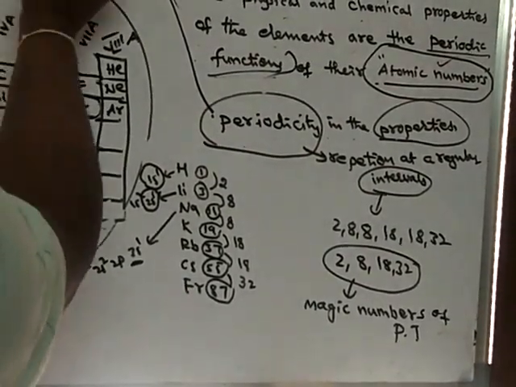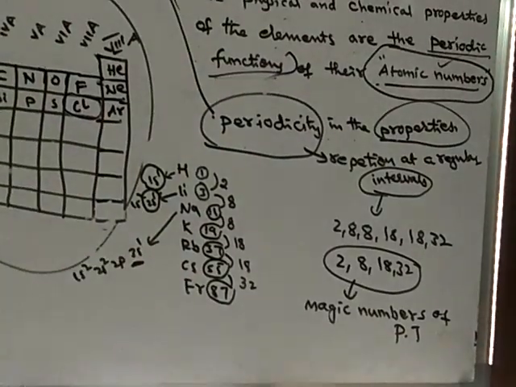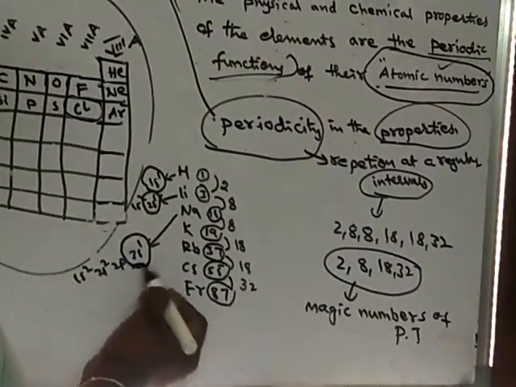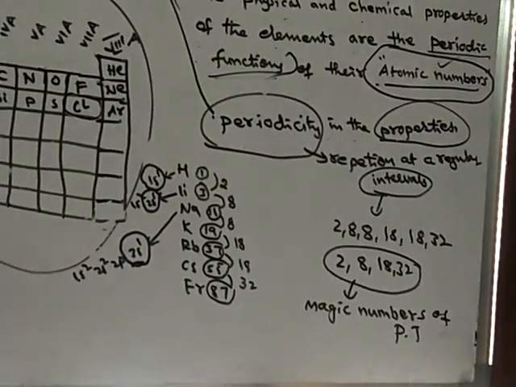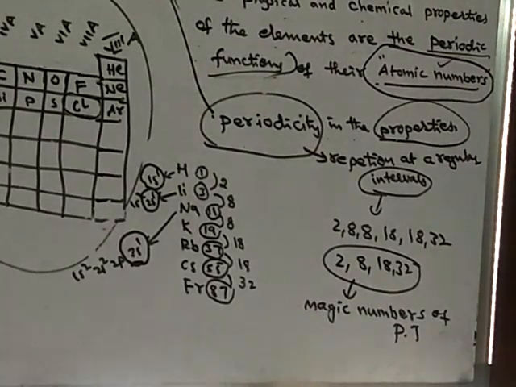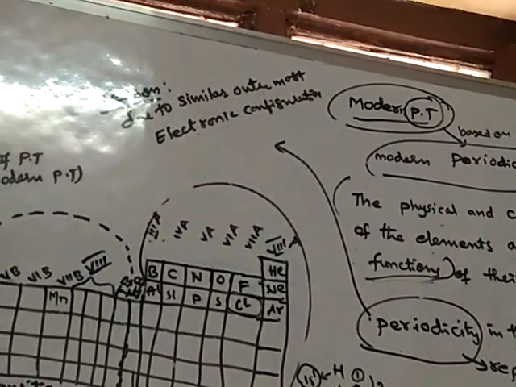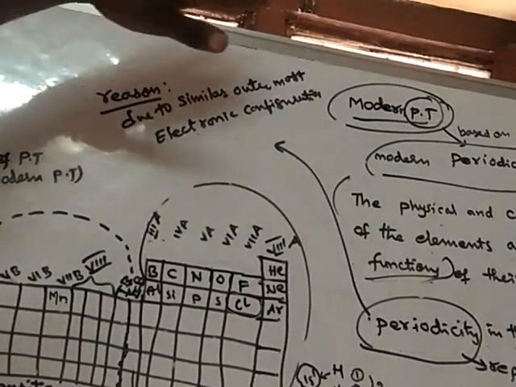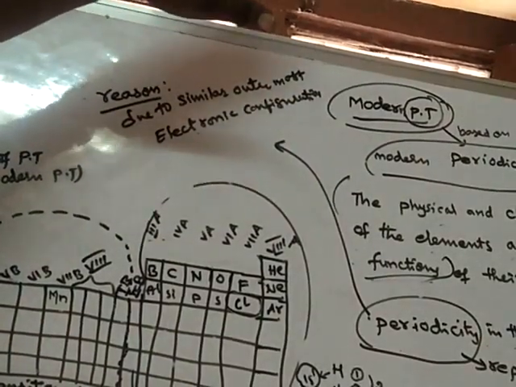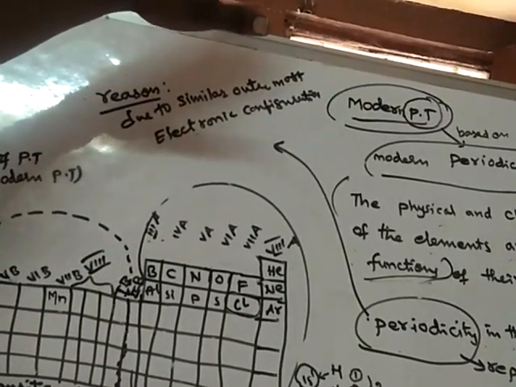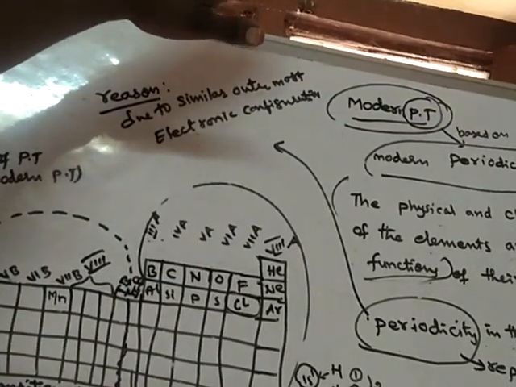So when the elements possess similar valency electronic configuration, what is the reason for the periodicity? The reason for the periodicity is due to similar outermost electronic configuration.